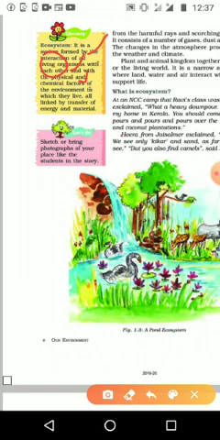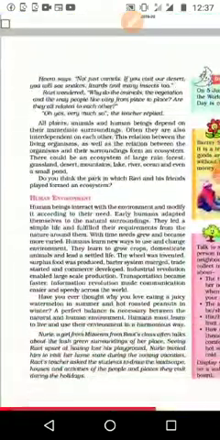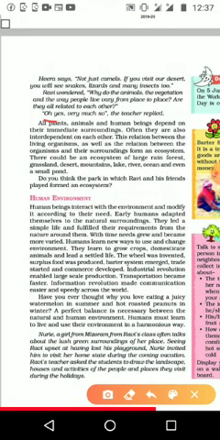Because of that, we are living peacefully, getting support from the environment. That is the ecosystem. And we can see other details of the ecosystem. All plants, animals, and human beings depend on their immediate surroundings. Often they are also interdependent on each other. We can't say that any one ant or any one bird will live separately in a site. It is not at all possible.